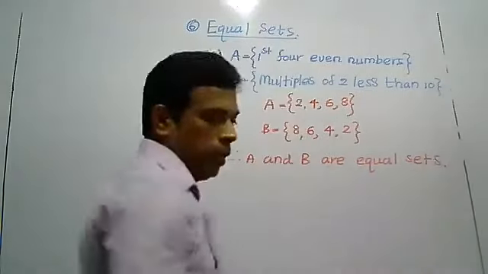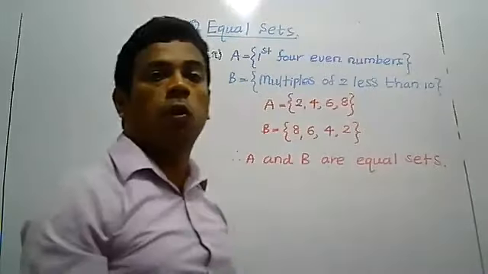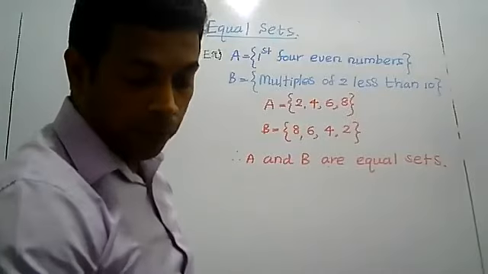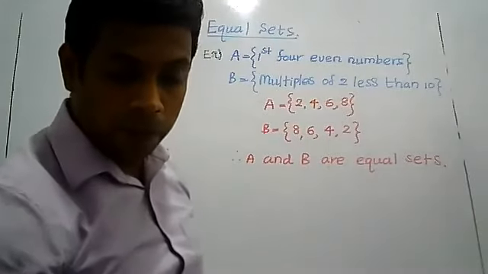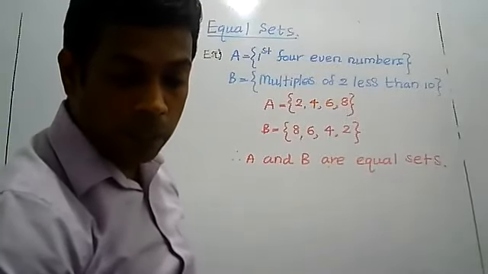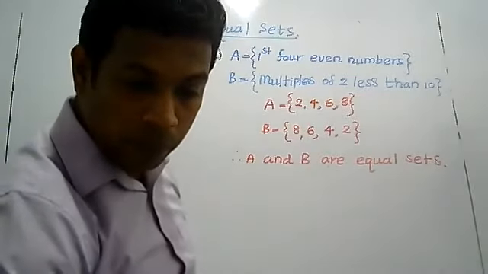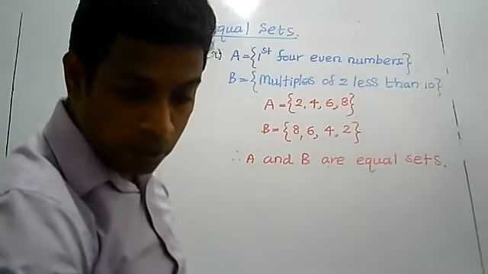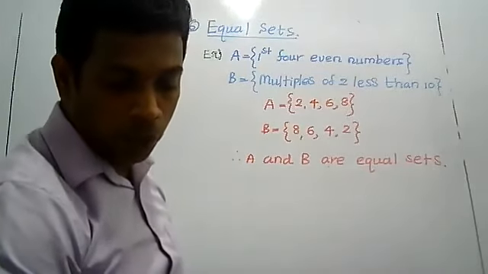Equal sets. Then write down set A and set B, they are equal sets. If you refer to your textbook, I think the same example they have given. That is why I told you fewer examples for equal sets. Here they have given finite set, infinite set, equal sets.